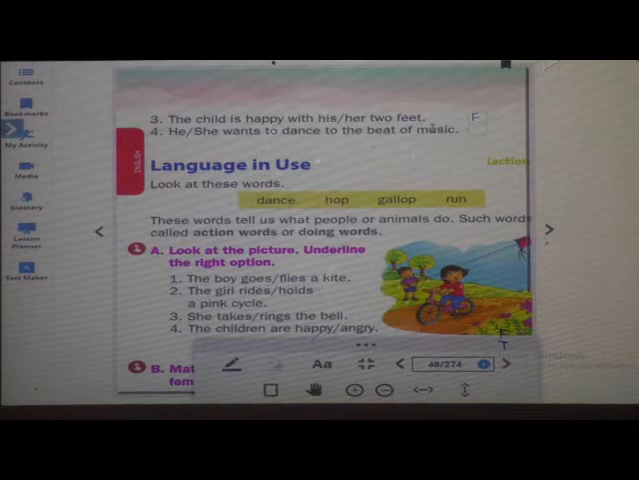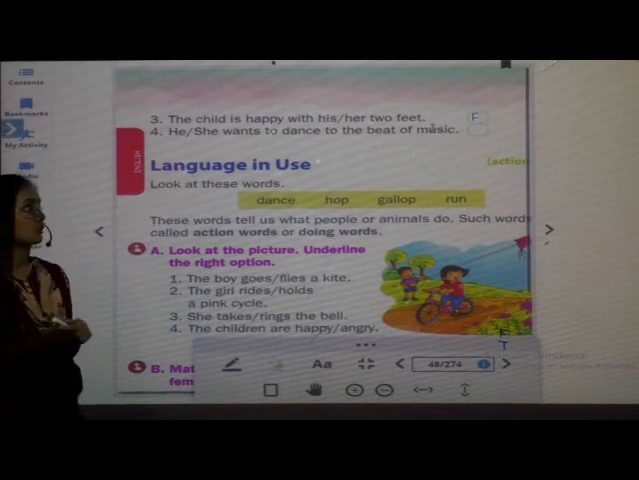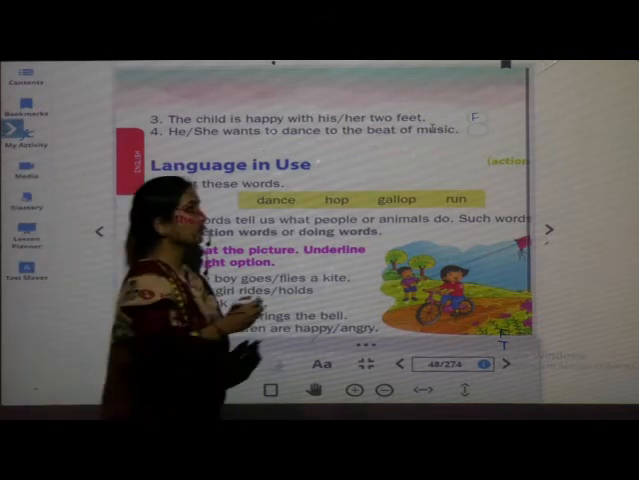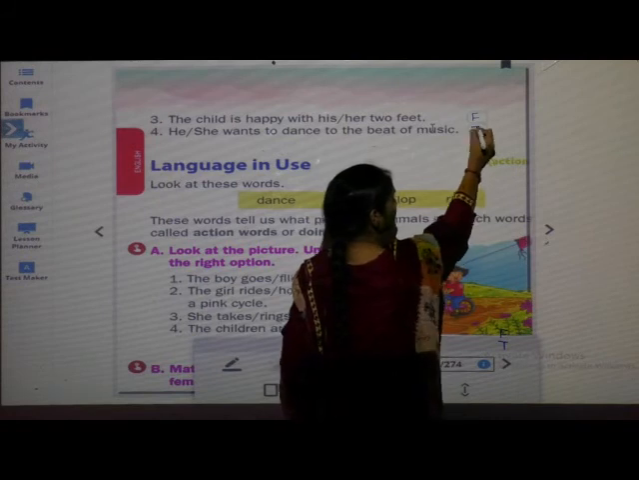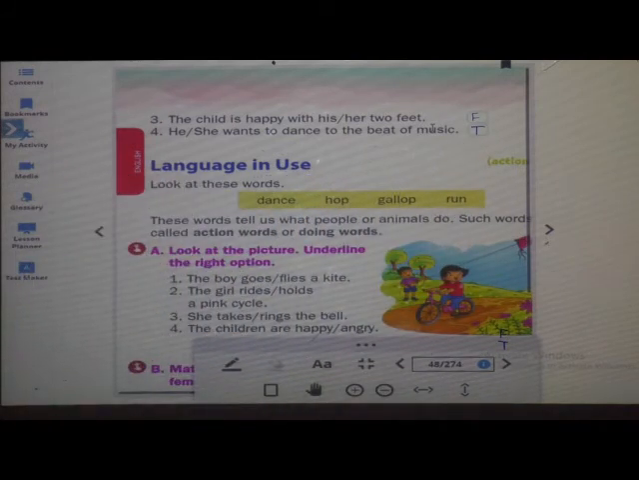Next one. He or she wants to dance to the beat of music. Yes. The statement is true. He or she wants to dance to the beat of music. So the statement is true, isn't it? So you have to take down in your textbook.